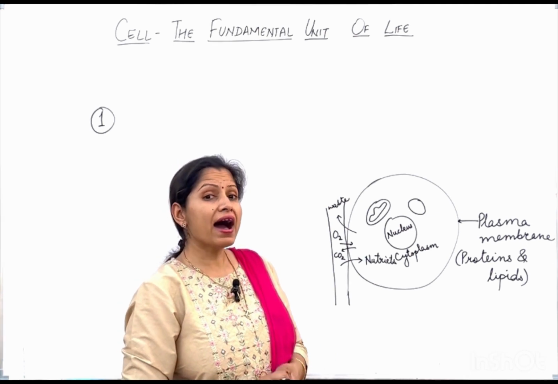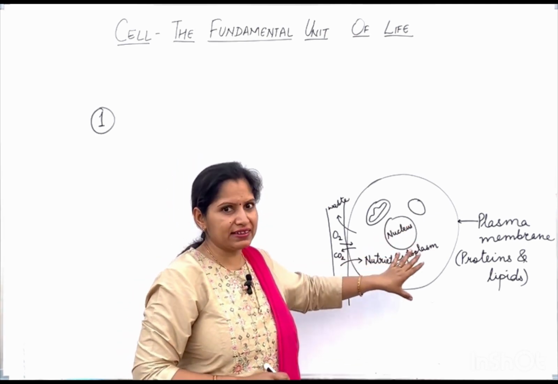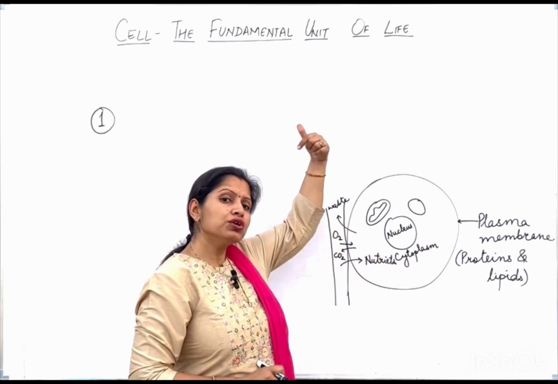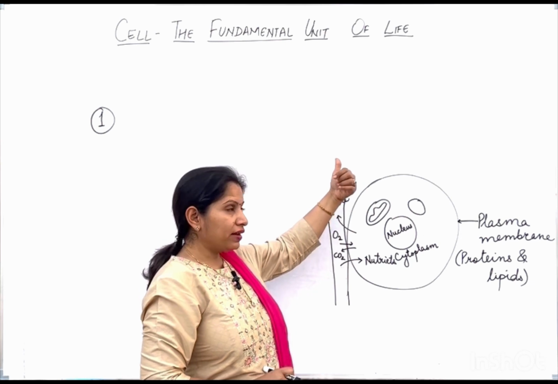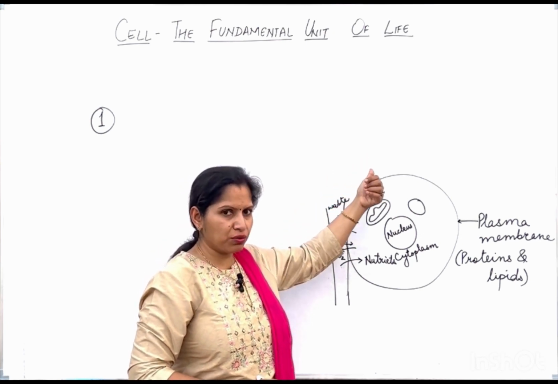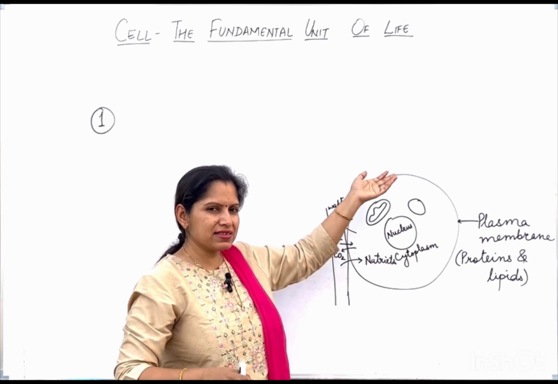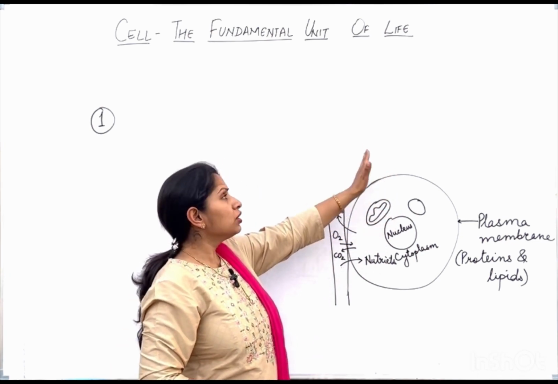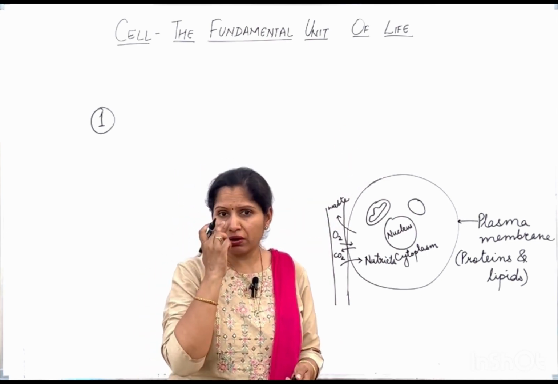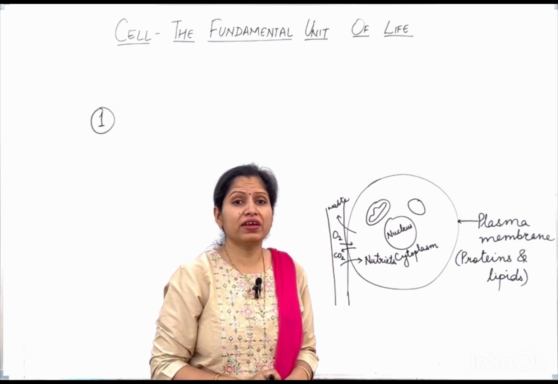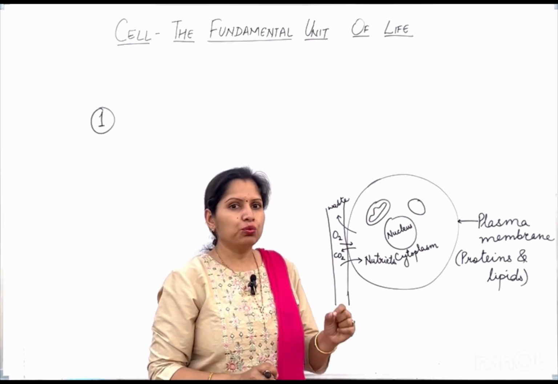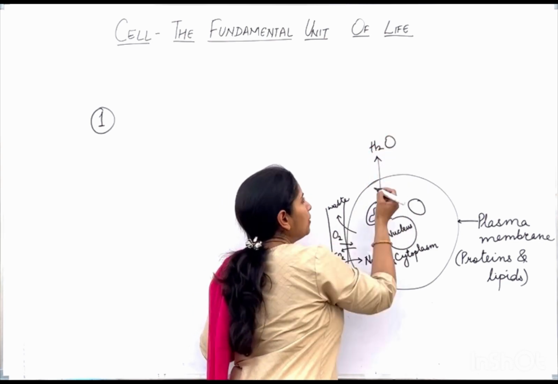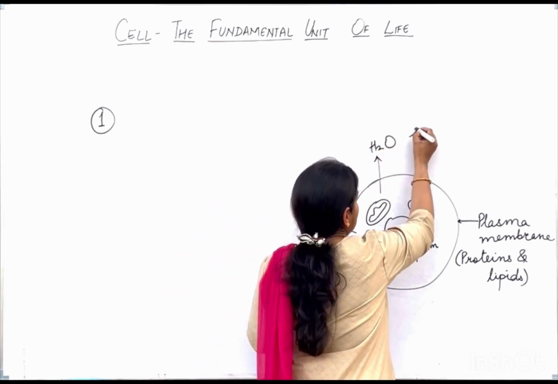So there was higher water concentration inside the cell, and now this water has moved from the cell to outside where solutes were there and water was less, or very less, or no water was there. So from a region of higher water concentration, the water has moved to a region of lower water concentration by the process of osmosis, and when the water is moving out of the plasma membrane, that process is known as exosmosis.